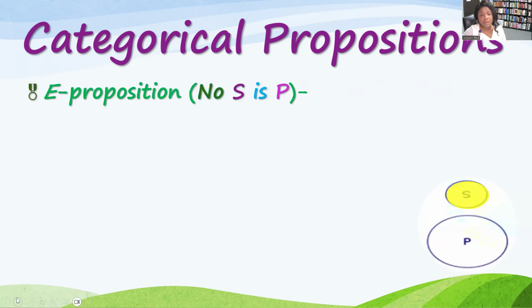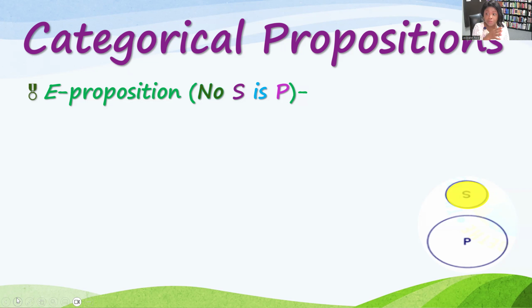So let's move on to type E propositions. Remember, type E propositions look like no S is P or no S are P. Look at the Euler diagram, you see that those two categories do not connect at all. So if that's the case, right, what's being referenced is all of none of S, and all of none of P. Let me say it slower.